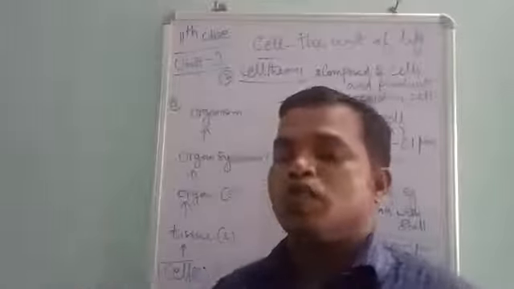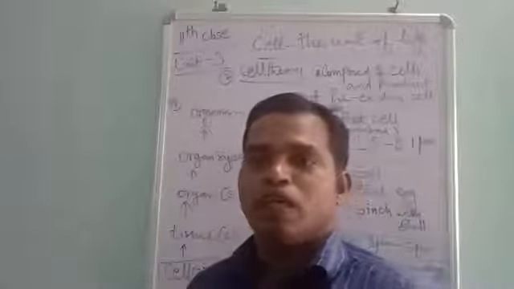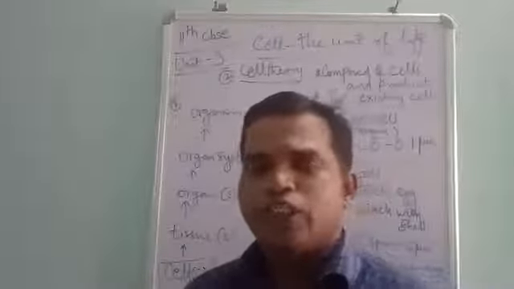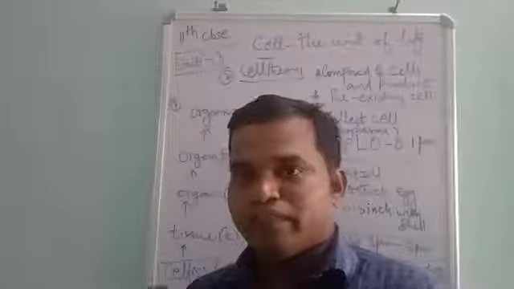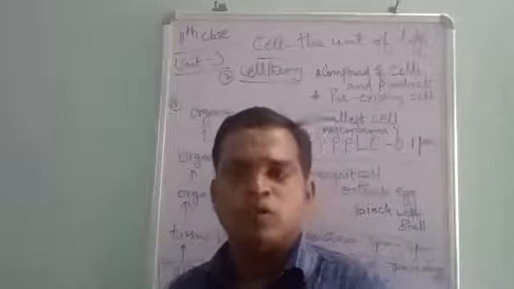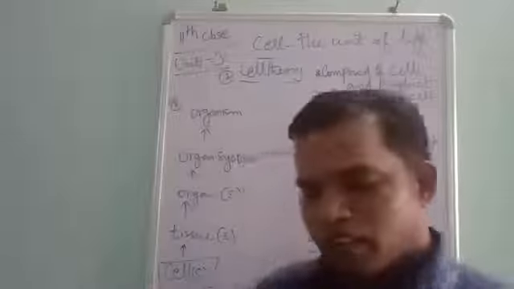Robert Hooke was the first person who observed the cell. He saw it like a compartment. Followed by him, Anton van Leeuwenhoek was the person who observed live cells. Later on, the nucleus was discovered.